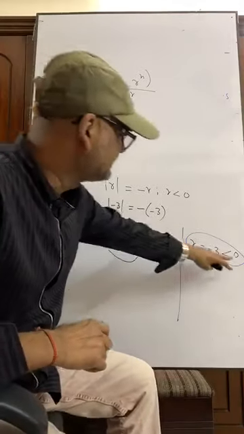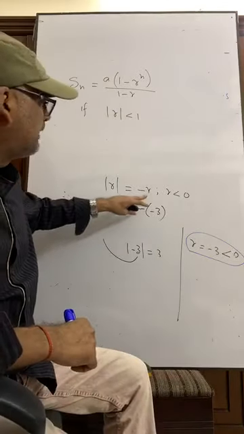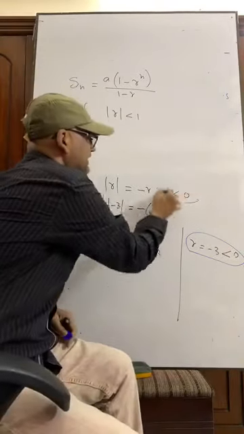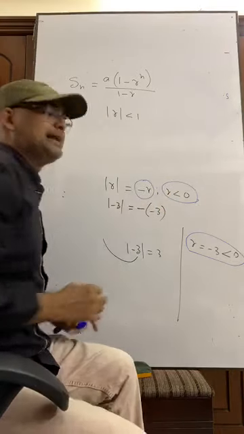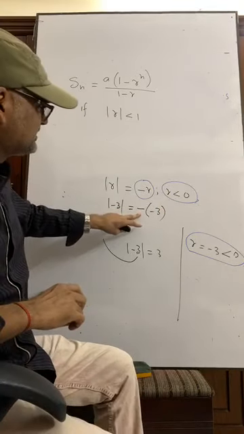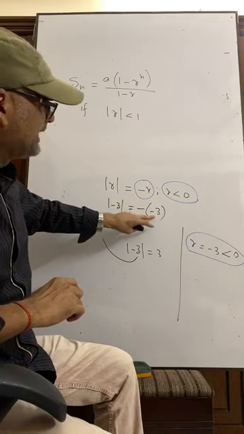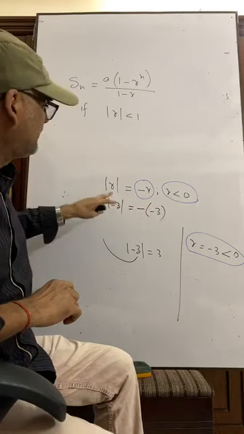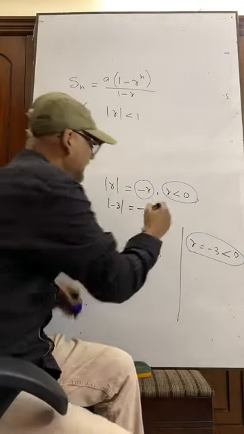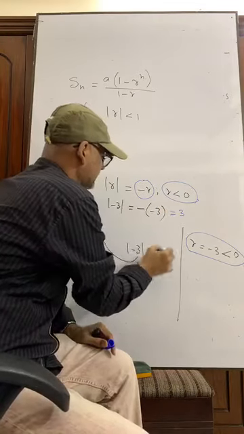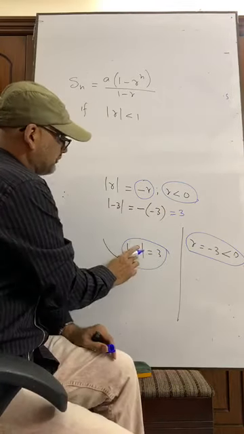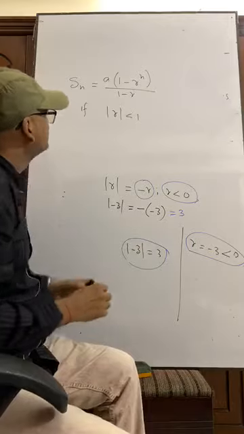So if it is less than 0, then the formula is minus r. So minus, and the value of r is minus 3, is equal to 3. That I wrote at first: the absolute value of minus 3 is 3. Anyway,